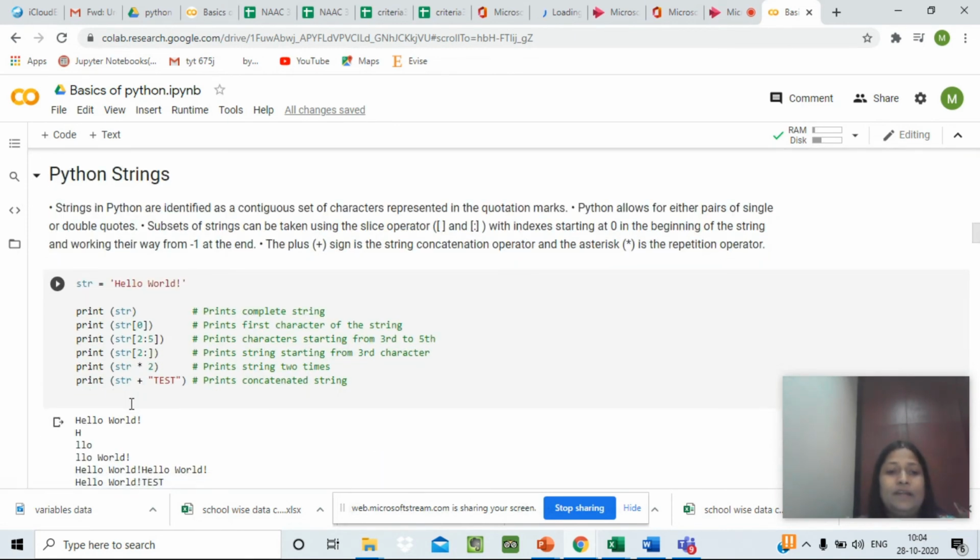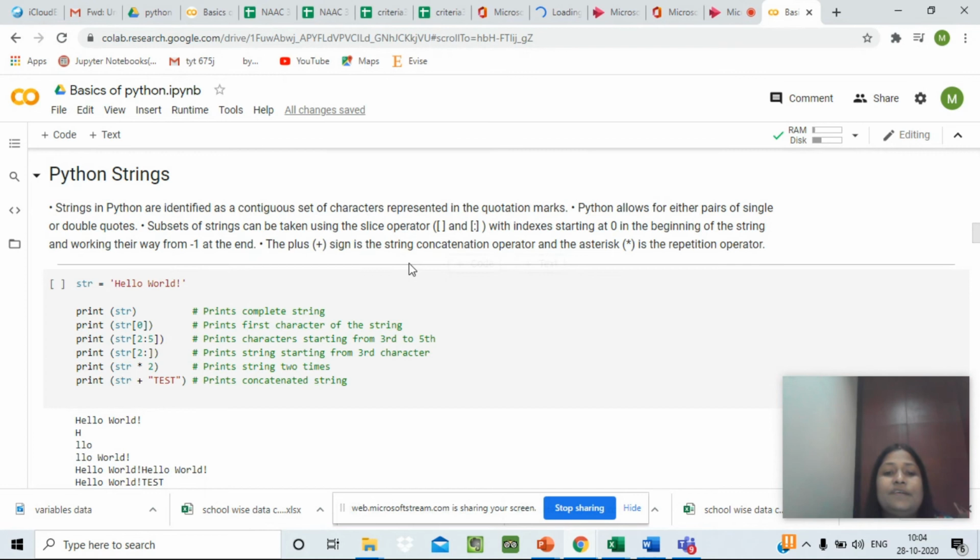Strings in Python are identified as a contiguous set of characters represented in quotation marks. Python will allow us to use either a pair of single or double quotes. A subset of strings can be taken using the slice operator, with indexes starting at 0 indicating the beginning of the string and working their way from -1 at the end.